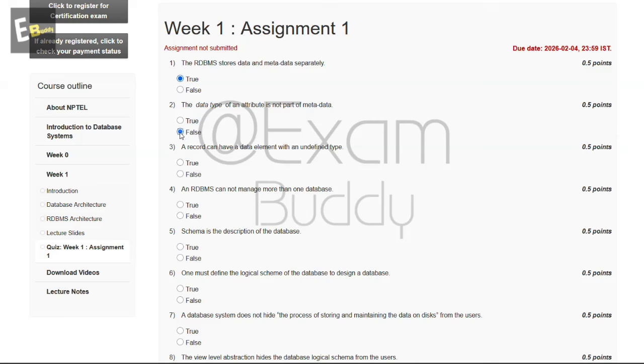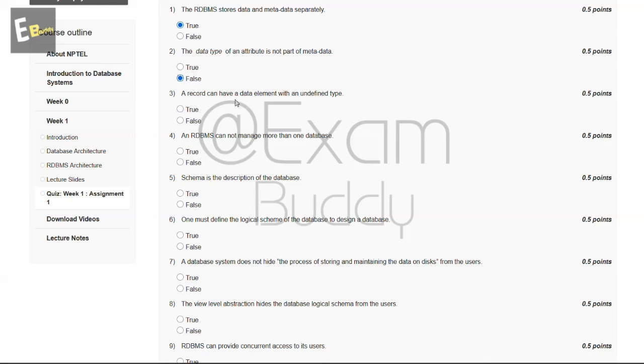And now let's go to our question number 3. A record can have data elements with an undefined type, true or false? So the answer of our third question is false.